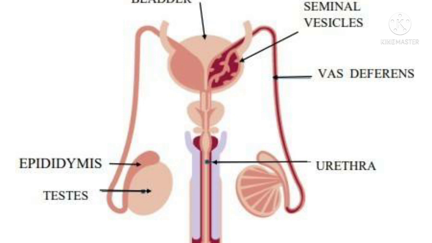Let us see the structure of the sperm cell. We discussed that millions of sperm cells are produced. Now let us see the structure of one sperm cell.